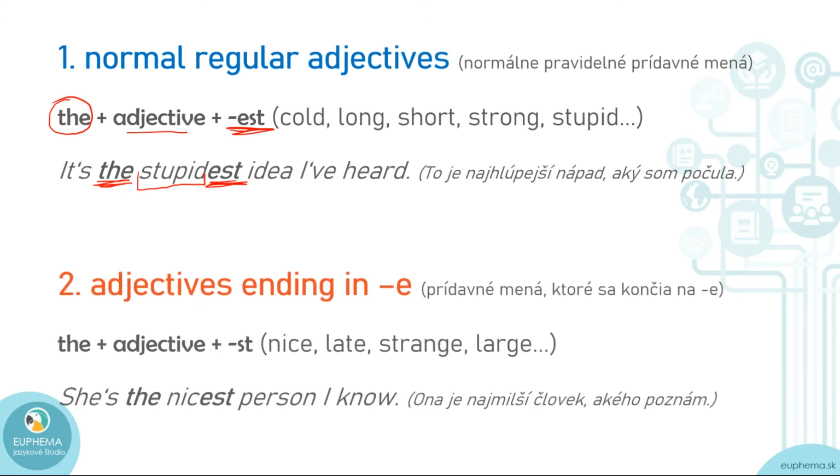Okay. Second category, adjectives ending in e. For example, nice or late, strange, large. Okay, final e is important. In this case, we put the. After that, the adjective ending in e. And then the only 2 letters that you need to add are s and t without additional e because the e is already there. Okay, so just st. For example, she's the nicest person I know. The nicest person.